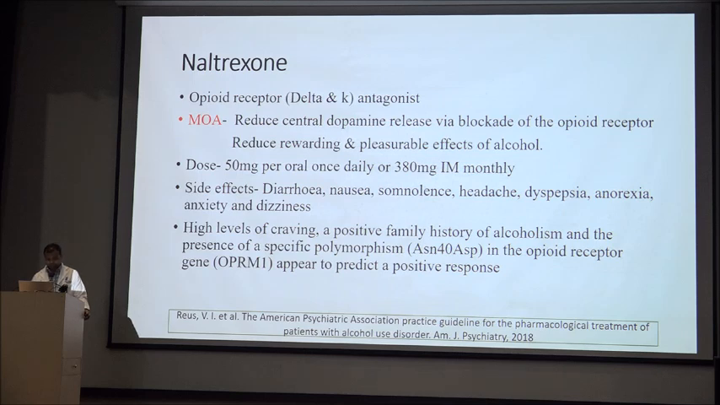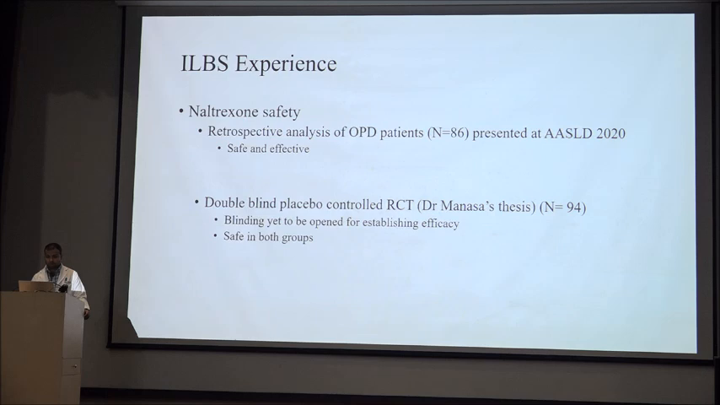It is more effective in those who have a high level of craving, and in those patients who have a family history of alcoholism, and the presence of a specific polymorphism in the opioid receptor gene appears to be predictive of a positive response.